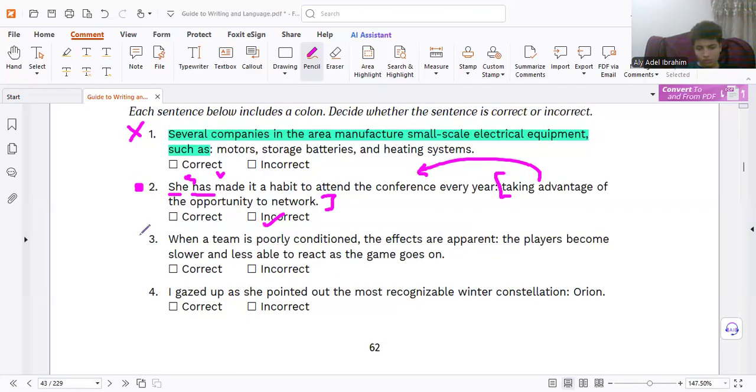Again, your turn. Number 3. When a team is poorly contained. Correct.